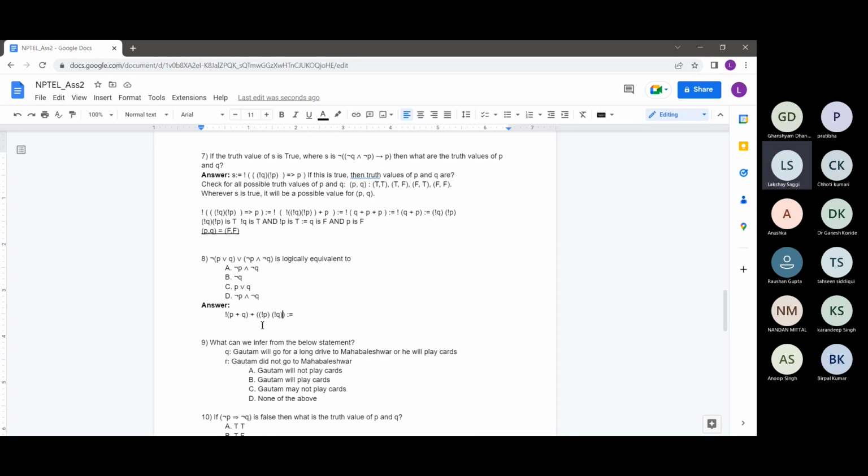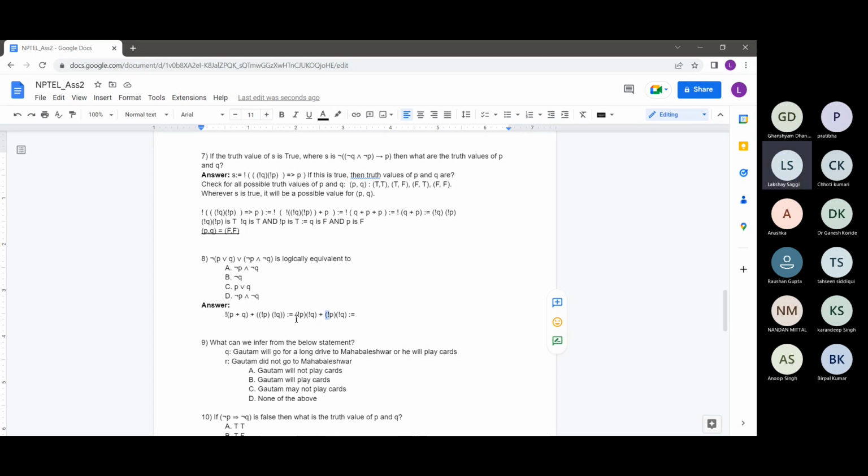So let's try to do it again. This not of (P plus Q) will evaluate, again using De Morgan's law, to not of P times not of Q. So this will just be not of P times not of Q. And then there is a plus, and here it is not of P times not of Q. As we already know that the AND operation is commutative, so this can just be written as, never mind.